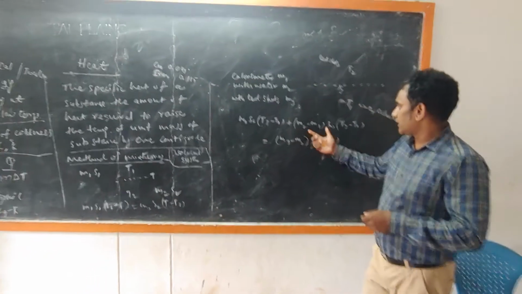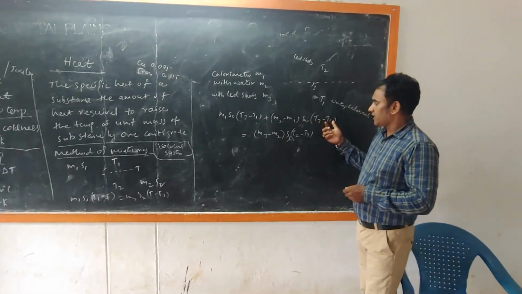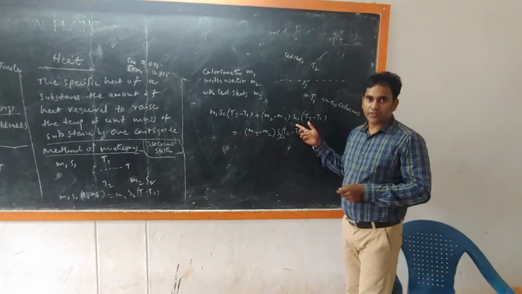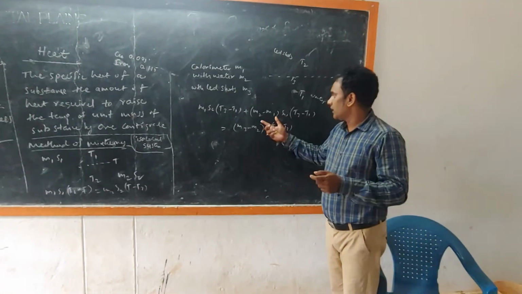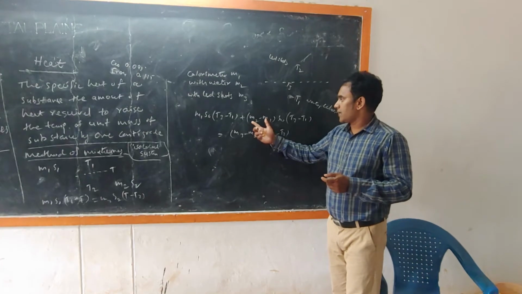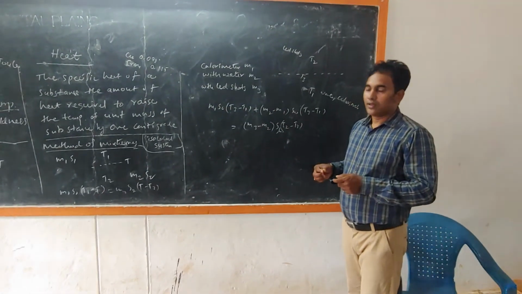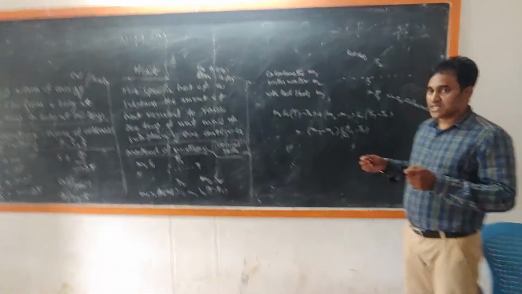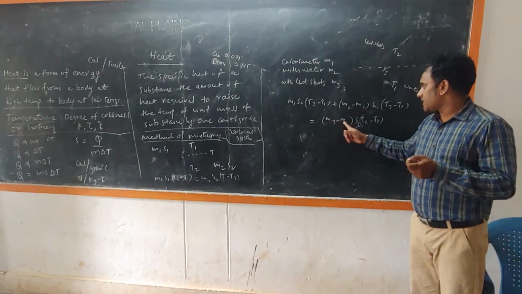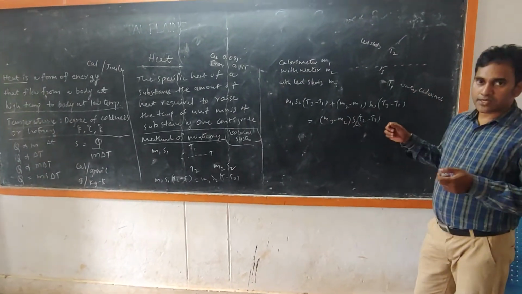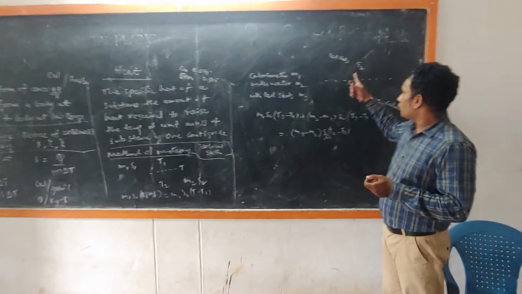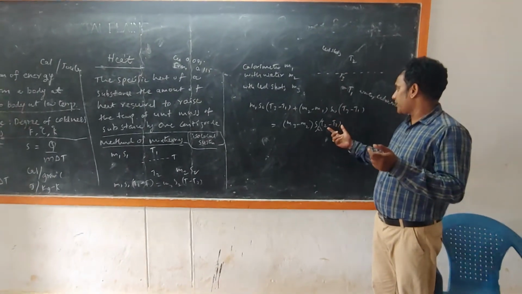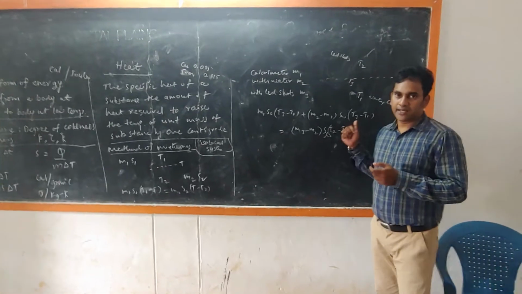The water also has a temperature increase of T3 minus T1, and the water specific heat Sw is equal to 1, and the mass of the water is m2 minus m1. In the same way, what is the heat lost by the lead shots? The lead shots' weight is m3 minus m2, and their temperature decreases from T2 to T3. Therefore, the difference of temperature is T2 minus T3.